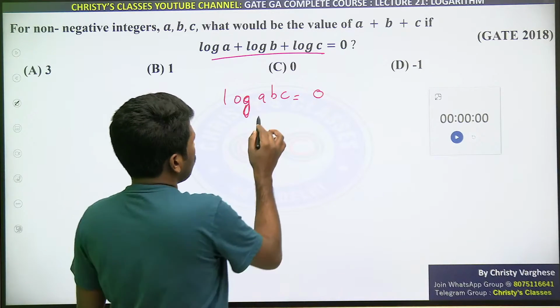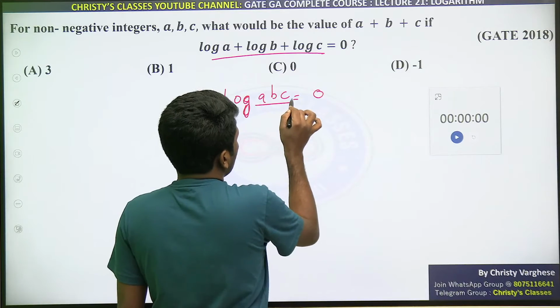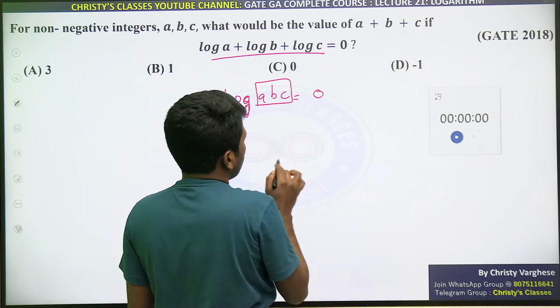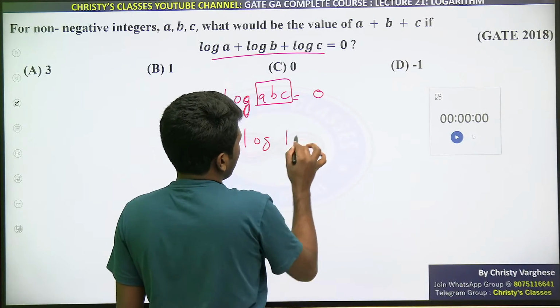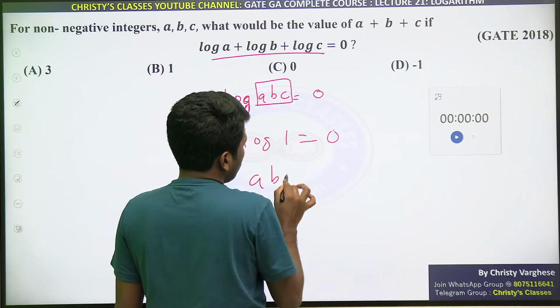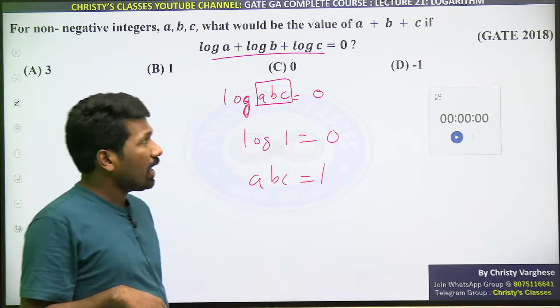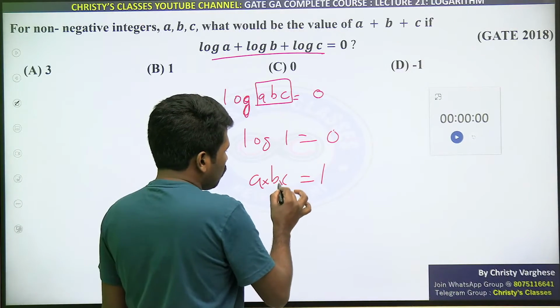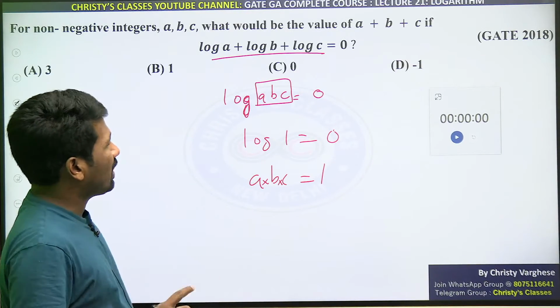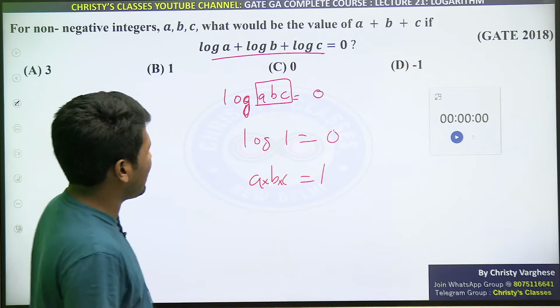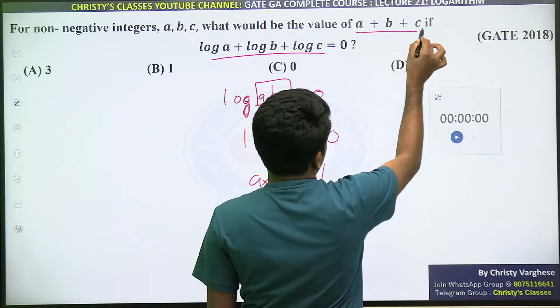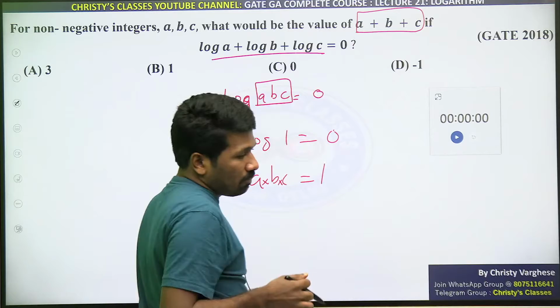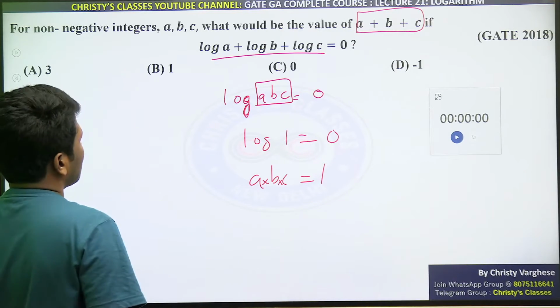Log of a into b into c equal to 0 means which value has logarithm 0? The logarithm of 1 is 0, right? That means abc should be 1. Are you all understanding? abc means a into b into c is 1. But that is not the question. Please understand. If a into b into c is asked, 1 is the correct answer. But a plus b plus c is the answer we need.